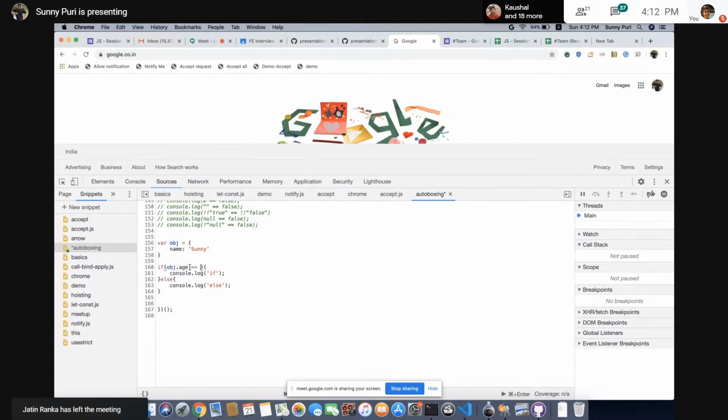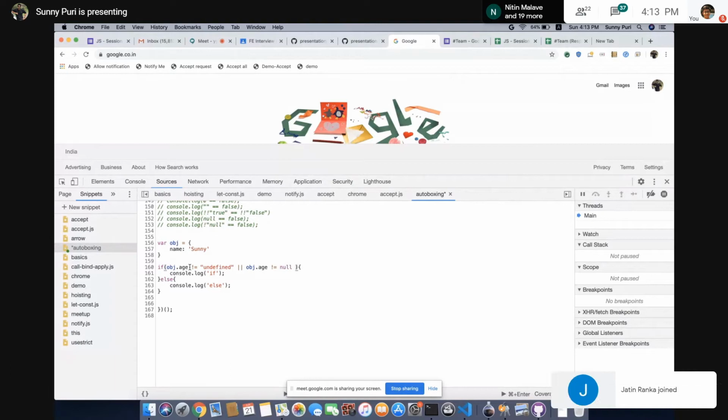So what people were doing earlier, they were doing like this: if obj.age is not equal to undefined, or obj.age is not equal to null, not equal to empty. If you see earlier applications, when people were not aware of this concept of coercion, they were using it like this.